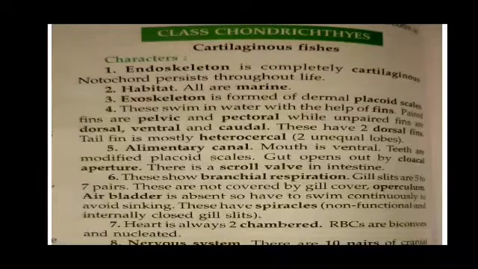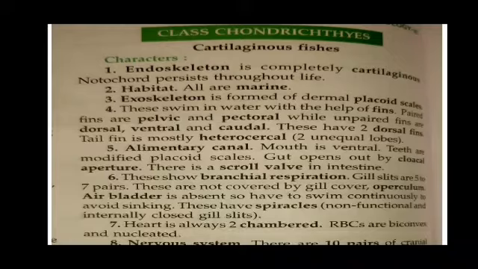Here, there are some points which we have to remember. Number first, their endoskeleton, the skeleton inside, is completely cartilaginous. Notochord persists throughout life. Number second, habitat: all are marine. The members of the class Chondrichthyes are all marine. Number third, exoskeleton: it is formed of dermal placoid scales, placoid scales.